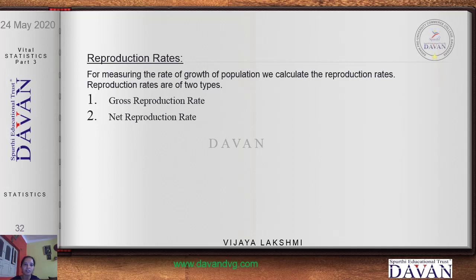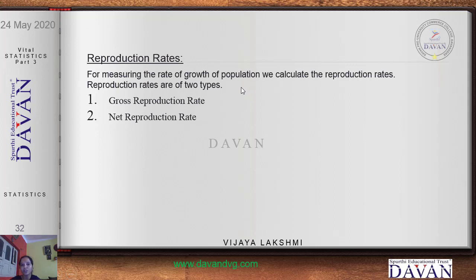Why do we consider this? If the newborn babies are more of boys, then the population is bound to decrease. But if the newborn babies are more of girls, then the population is bound to increase. And the other is, we have to consider the mortality rate of the girl newborn baby. Sometimes what happens is, before the female child comes to the childbearing age, there would be death occurring. So this gives you a difference in the rate of growth of population.